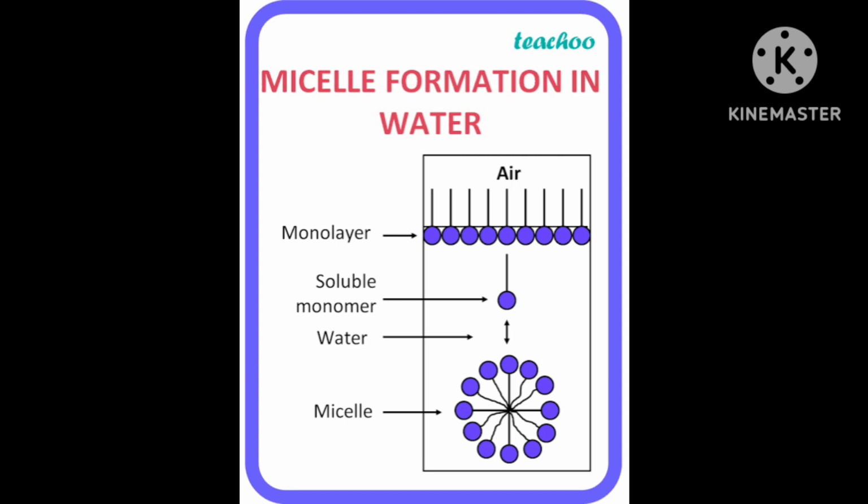In stearate, 16 CH2 was there, 1 CH3 was there, after that 16 CH2. Here also CH3 is there, but 11 CH2 is there. This is called detergent. And here the polar group is sulfate ion, SO4 2 minus. There are 2 negative charges, but one charge is involved in making a bond with hydrocarbon, and the other one is with sodium.